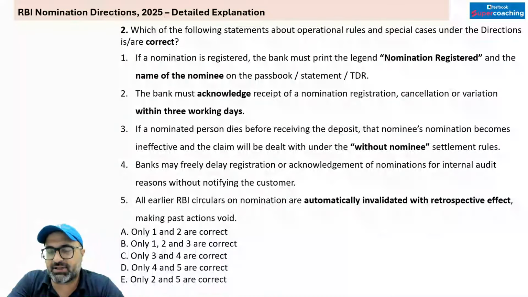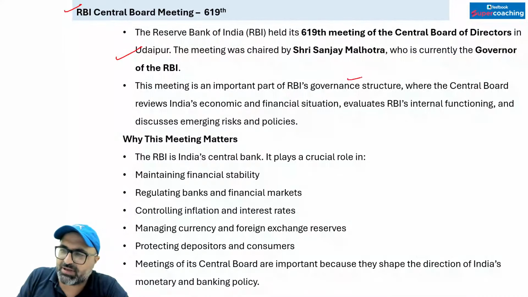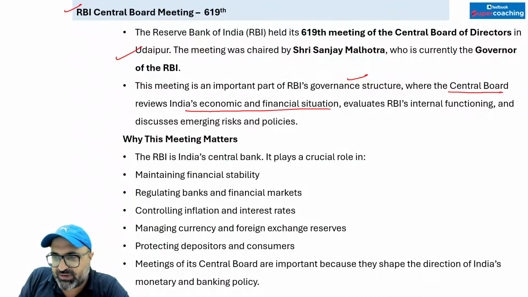The next is the news related to the RBI Central Board meeting. Recently RBI has concluded the 619th board meeting or central board meeting. So the Reserve Bank of India's 619th meeting of the Central Board of Directors in Udaipur was concluded. The meeting was obviously chaired by the Governor of RBI. This meeting is an important part of RBI's governance structure, where the central board reviews India's economic and financial situation.